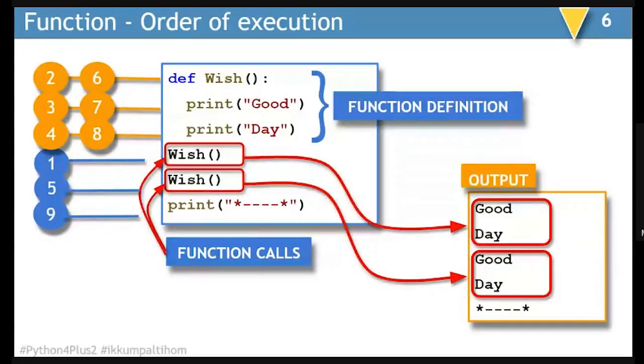So if you run this particular code, the very first statement which is going to be executed in this program is this, which is calling function wish. So from here, the second statement to be executed is def wish, and then the third statement to be executed will be good and then day.